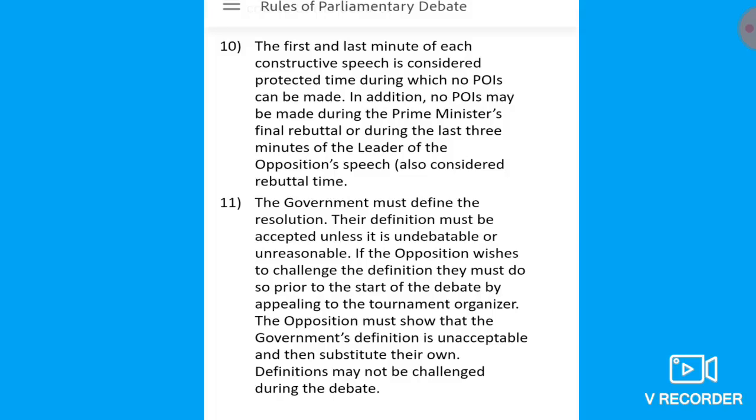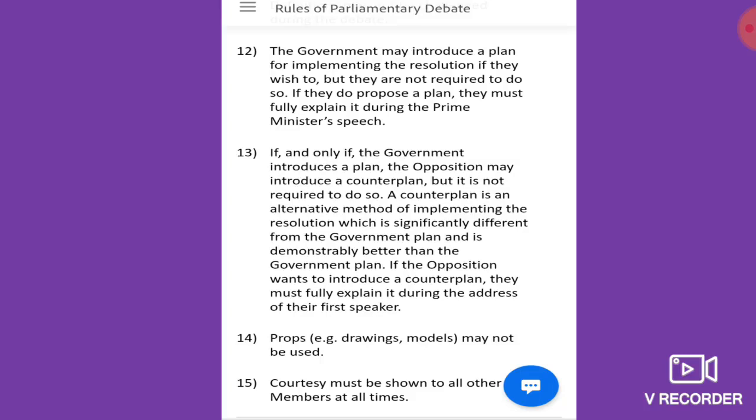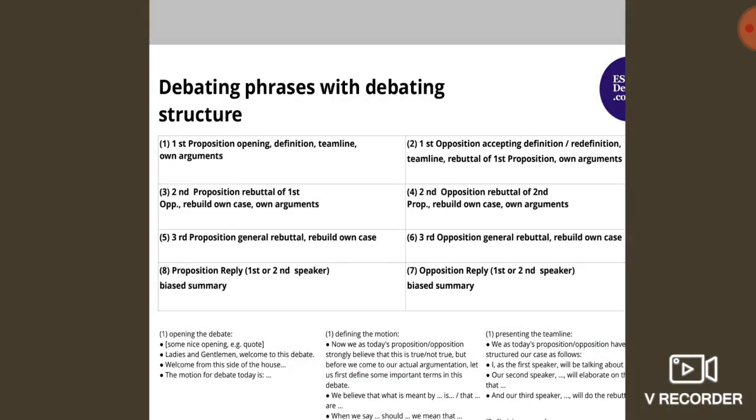And rules number 10, 11, and rules number 12, 13, 14 and 15, read carefully and try to understand these rules for your better understanding and better performance. Debating structure is most important for all students. See the debating structure and your activities carefully here. Debating phrase is not important now; debating structure is important.